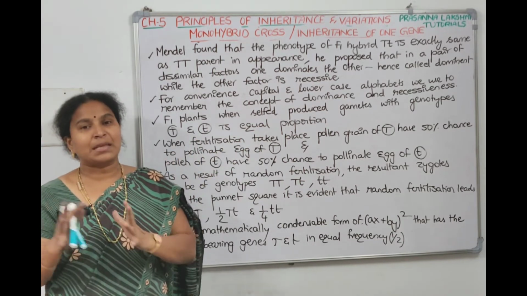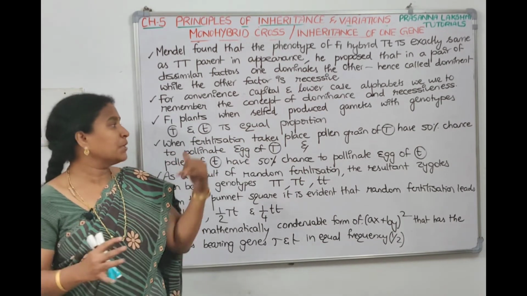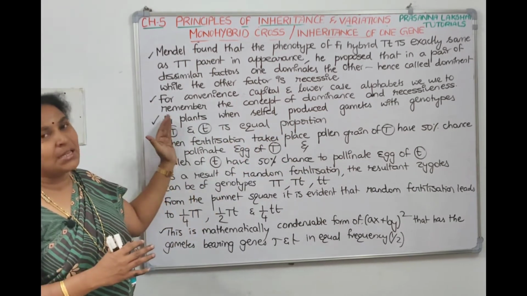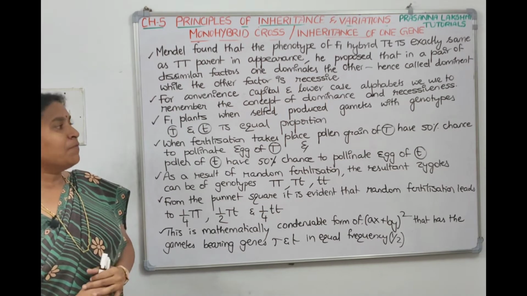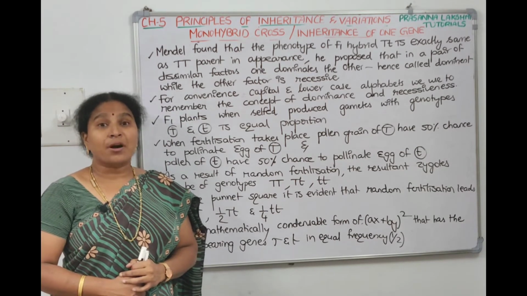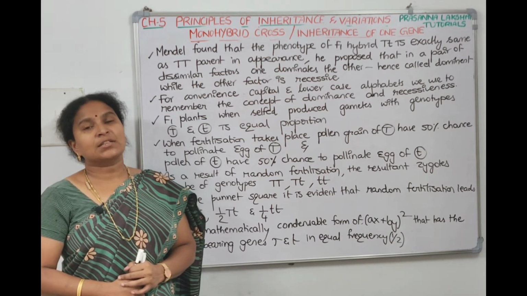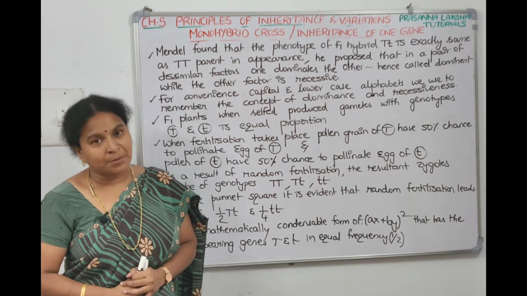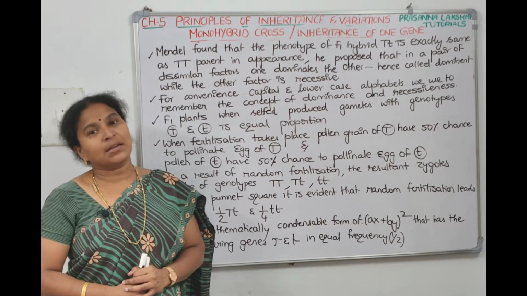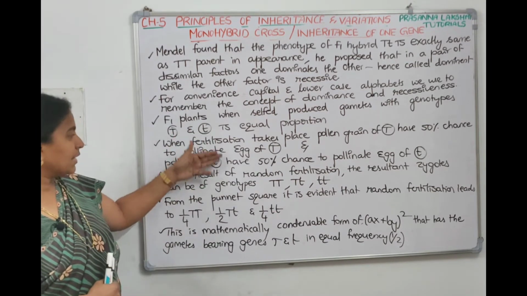50% of the gametes will be capital T and 50% of the gametes will be small t. Half capital T and half small t will come. When we are fertilizing the gametes, capital T pollen grain has 50% chances to pollinate capital T egg, and small t pollen grain will have 50% chances to pollinate small t egg. That's what NCERT says.